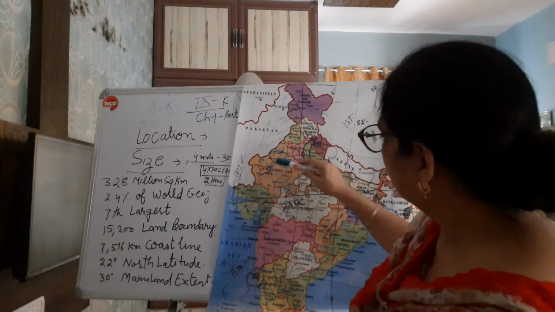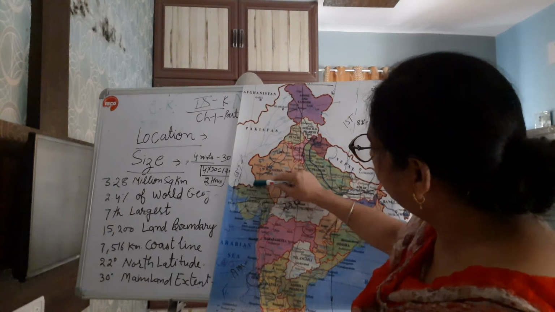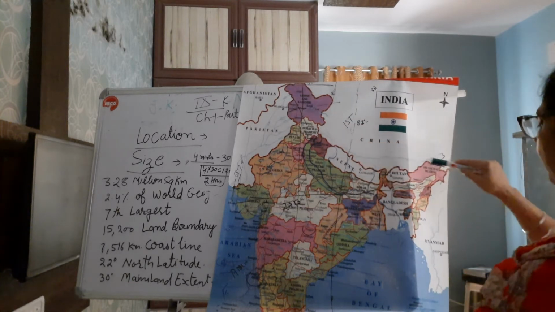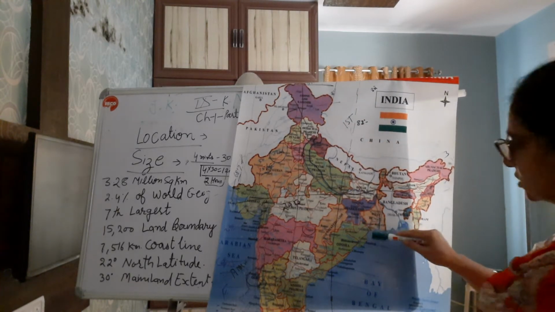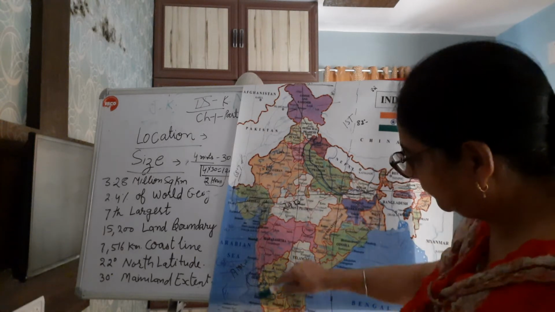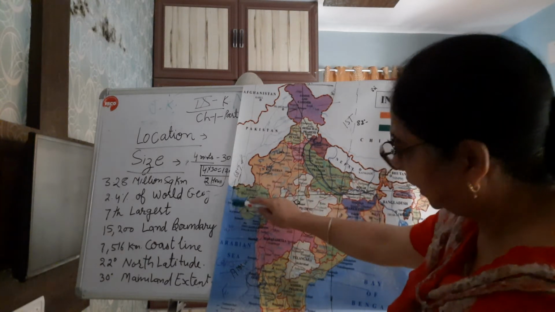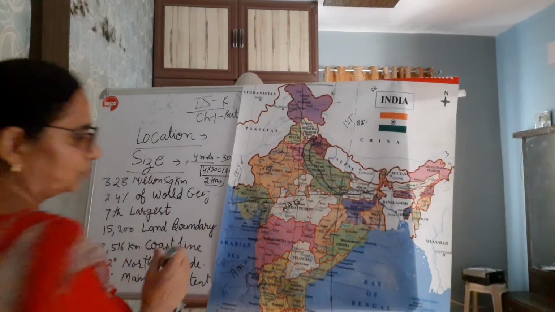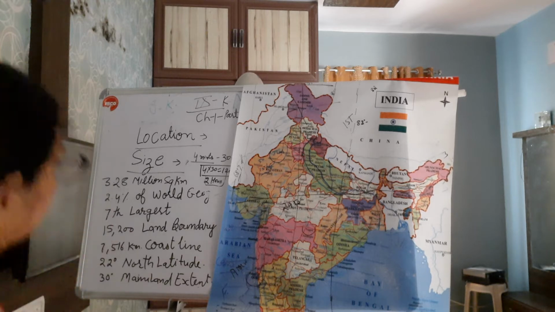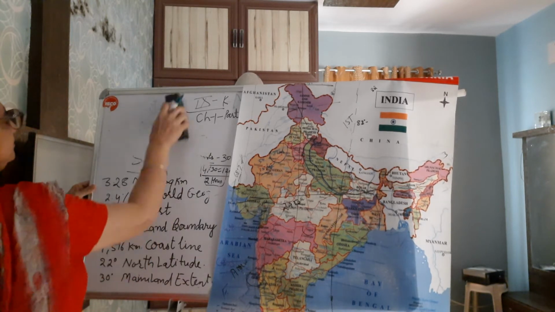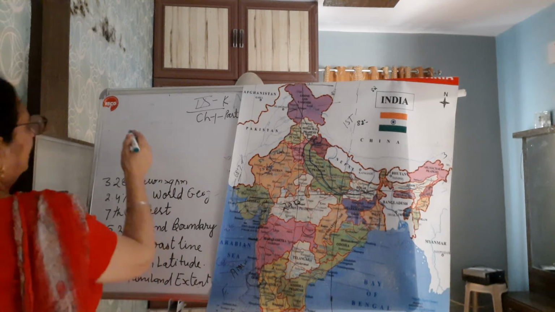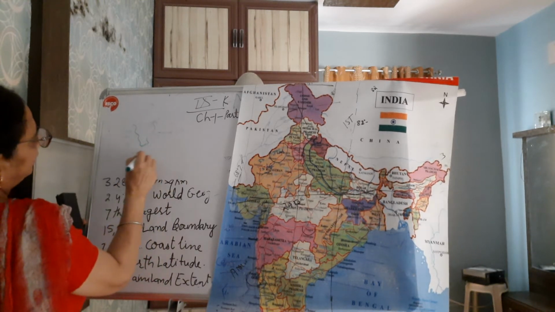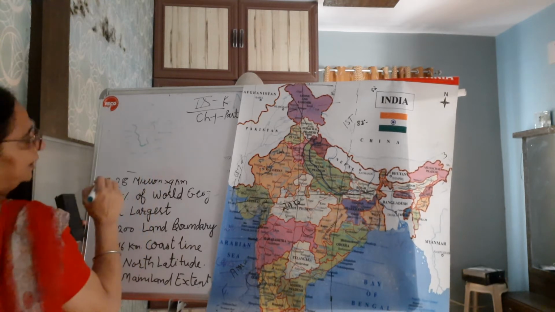Its land boundary is covered by land from here up to this point, because it is peninsula India. That area is covered by water. That is called a peninsula. What do we call it? Peninsula. An area covered by water from 3 sides: here water, here water, here water. It is peninsula India.